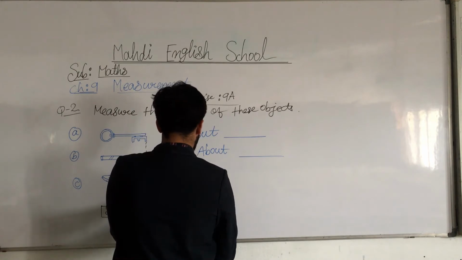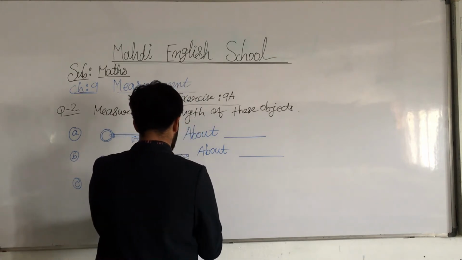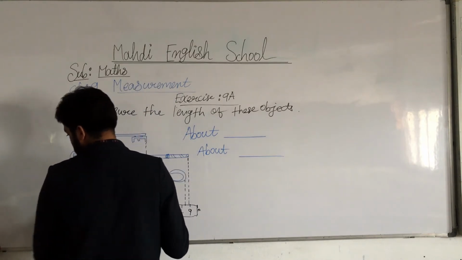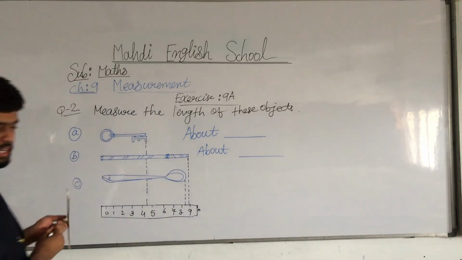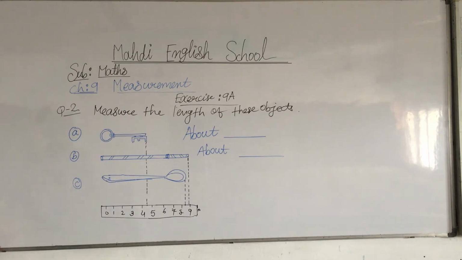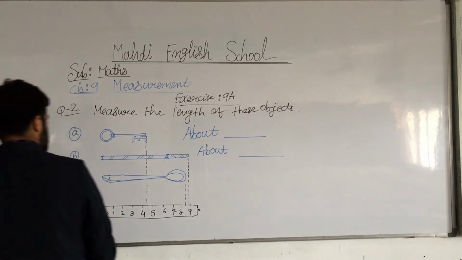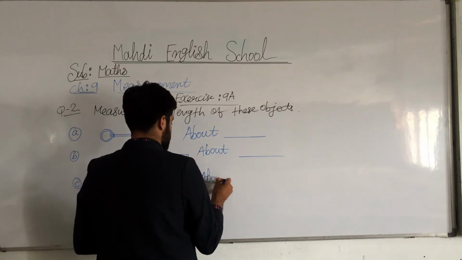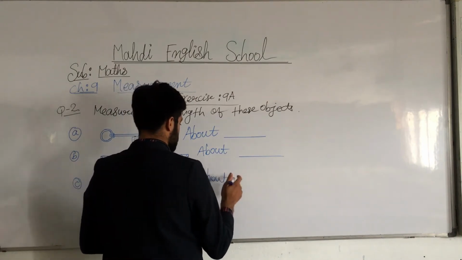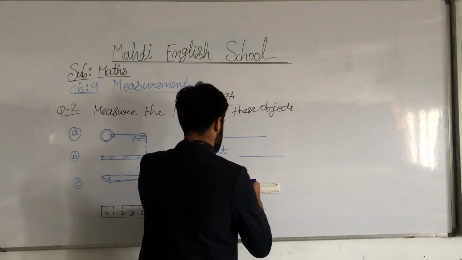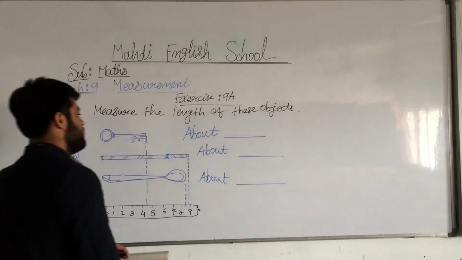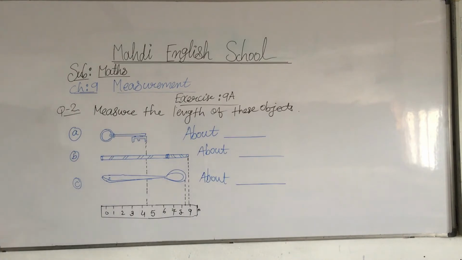We draw the dotted line here. Understood? We are going to draw the dotted line. Put my points, my dear students, we are going to draw a dotted line. Here is the spoon above. Understood, my dear students? Okay, so now here we are going to measure.